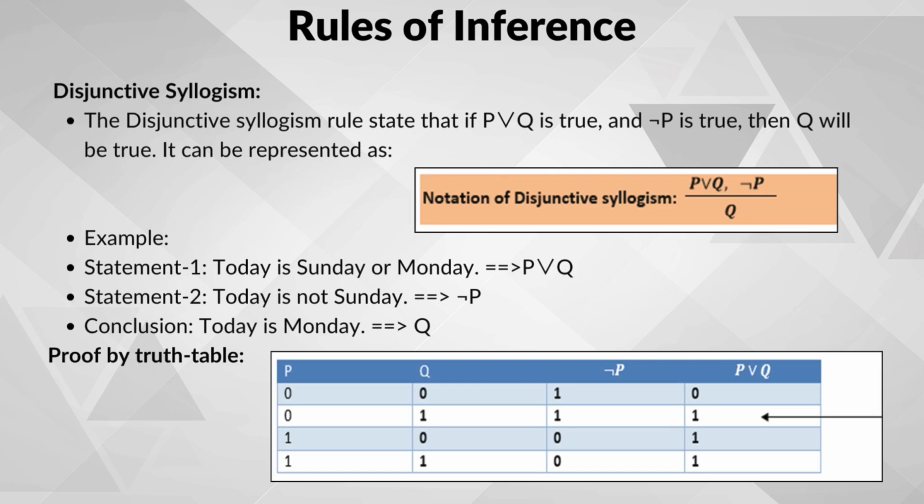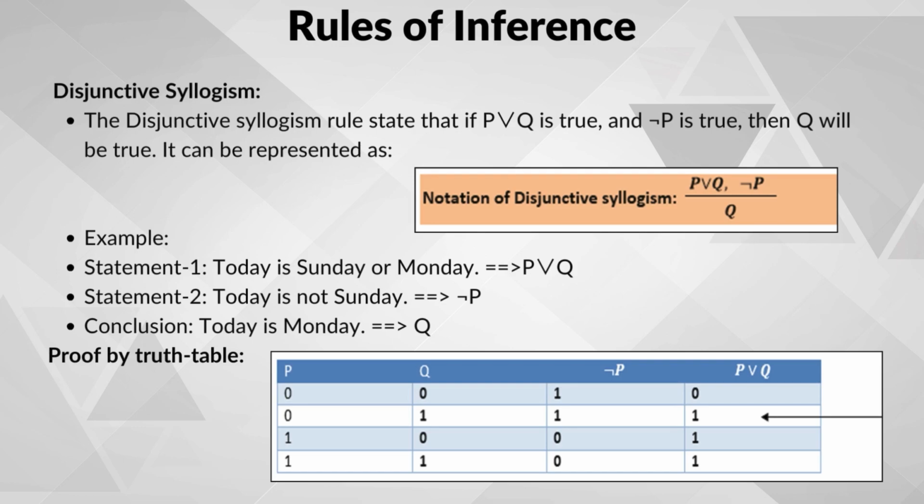Let us see this with an example situation. Today is either Sunday or Monday. So, P is Sunday and Q is Monday. The second is, today is not Sunday, that is not P. Now let us apply the rule to this situation.